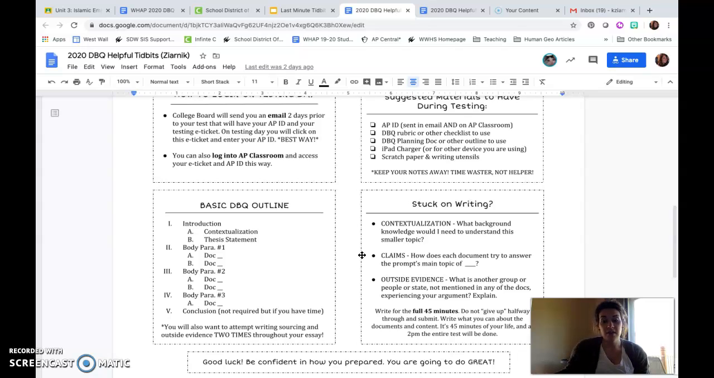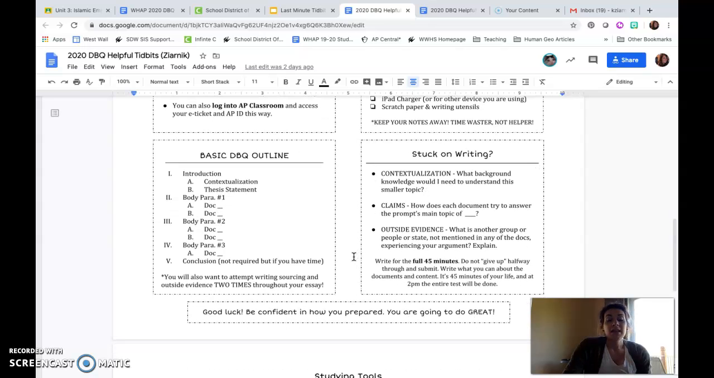Do any of the documents then fit what claims you then have? Chances are you'll be able to pull a few in, and that way hopefully you won't be a sitting duck during the AP exam. Last but not least on this page, you have 45 minutes, okay? So that is from start of I'm going to read and analyze the docs, to writing your entire DBQ, to work. Please do not give up halfway.